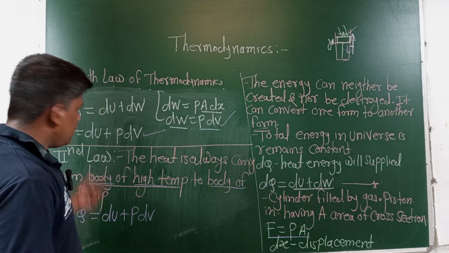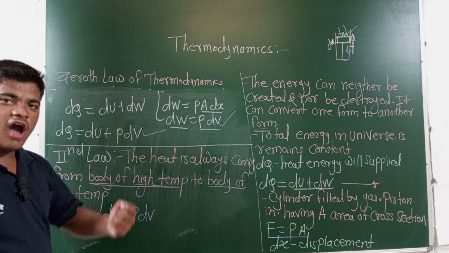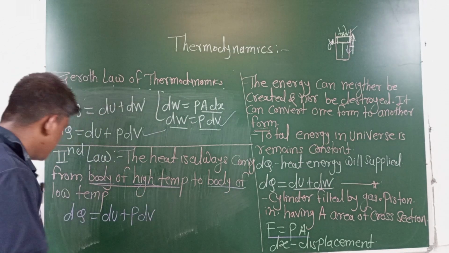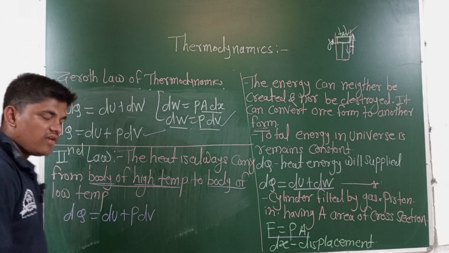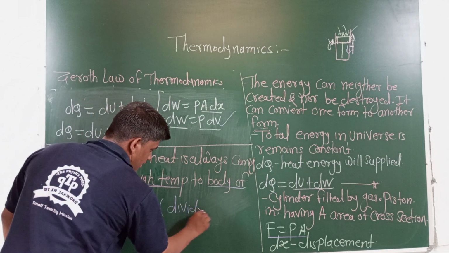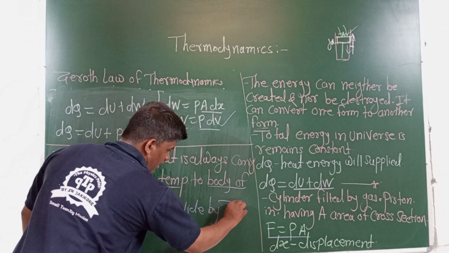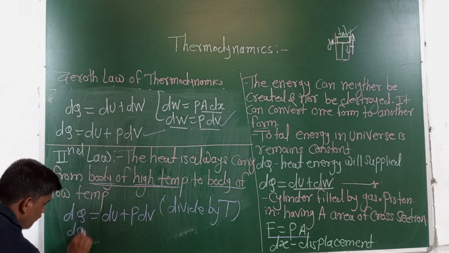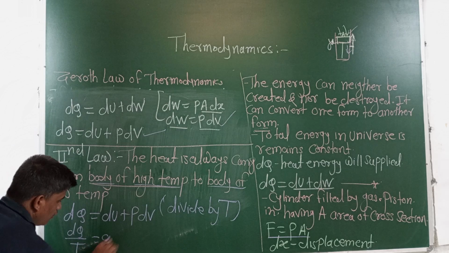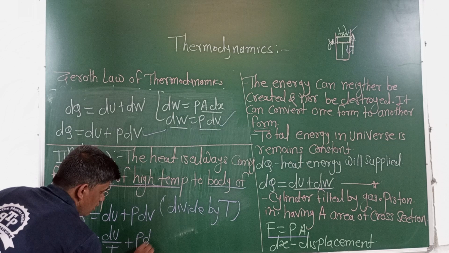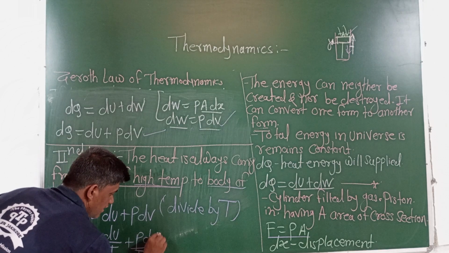Okay, in this second law of thermodynamics we consider the heat, or we consider the temperature, then dividing both sides of that equation by T. Divide by temperature T. This is the temperature T. Then dq divided by T is equal to du divided by T plus P upon T into dV.